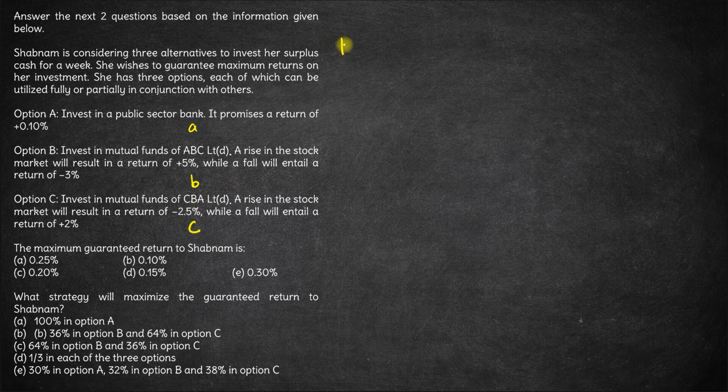Now if markets rise, what will her return be? She will get 0.1% of A, plus 5% of B, and minus 2.5% of C. This will be her return when markets rise.